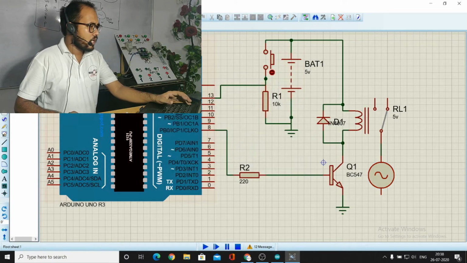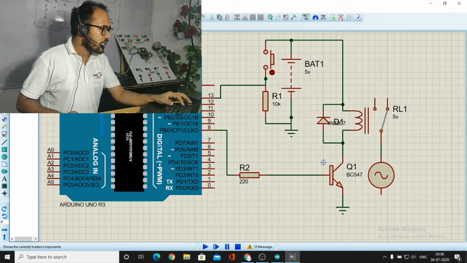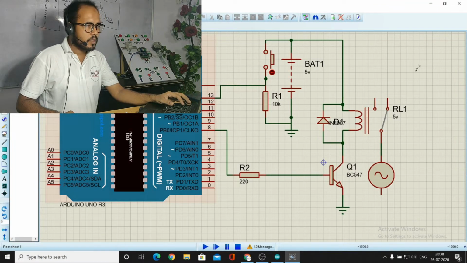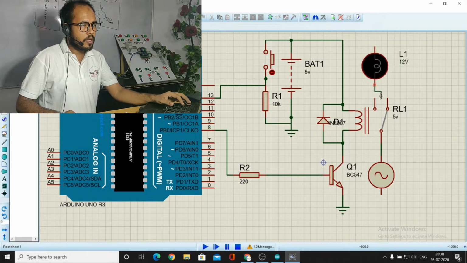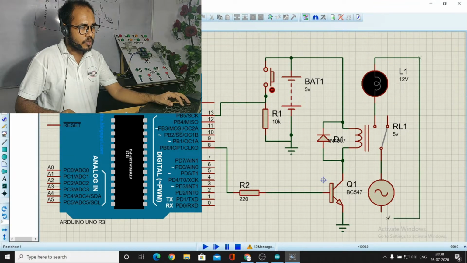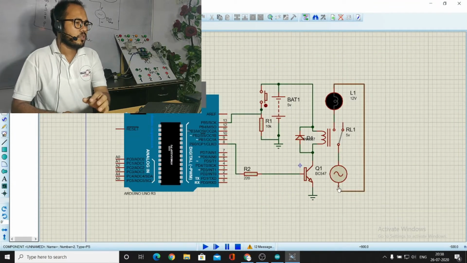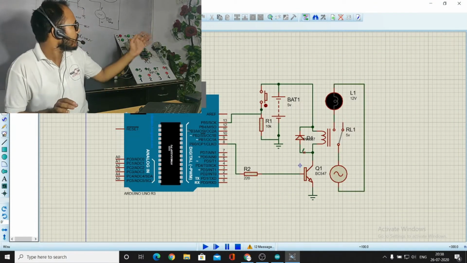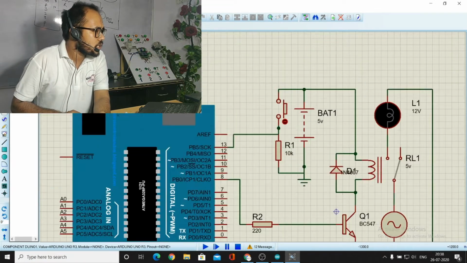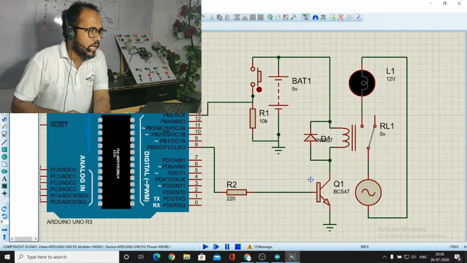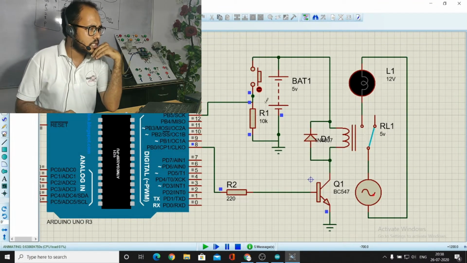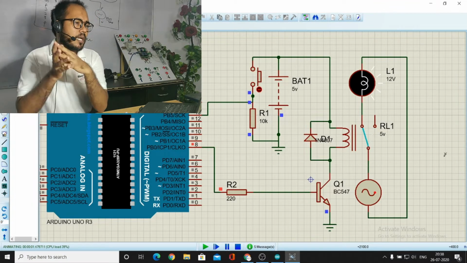Okay, now here we will connect a lamp. There must be a connection to the lamp, and now we are connecting here. The lamp is going to connect to the neutral of this one. Okay, so we have connected to the neutral of the whole schematic which we studied on the board. We have just designed it here, you can see, and now we can apply the code and study the working of the schematic.